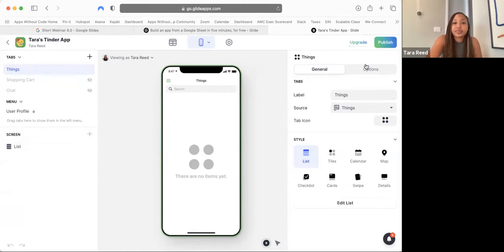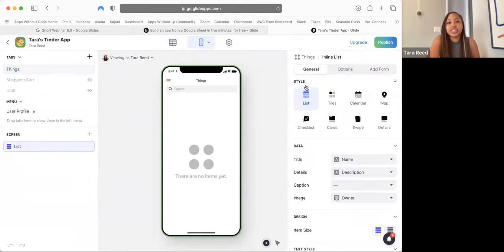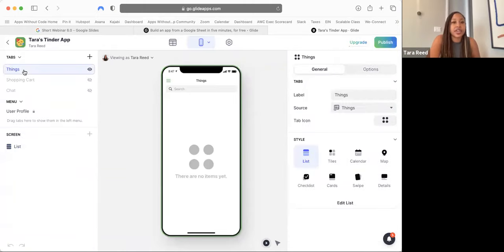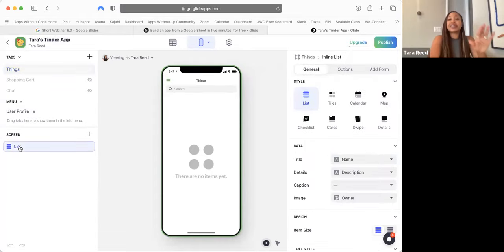And then on the right side are more detailed settings. So if I click on something on the left, more details about it will show up on the right. Click on the left, more details on the right. That's how it works, okay?